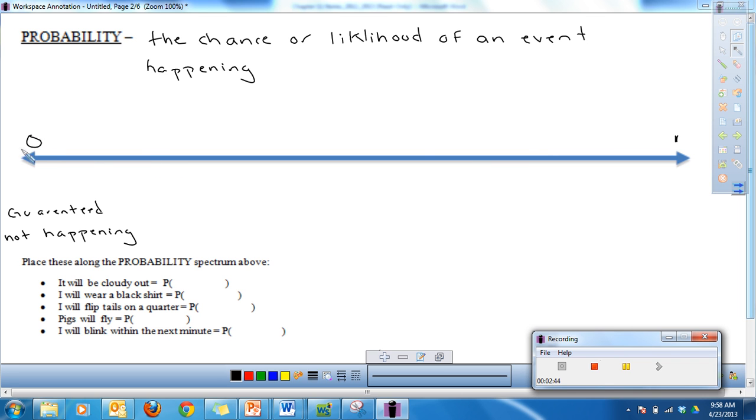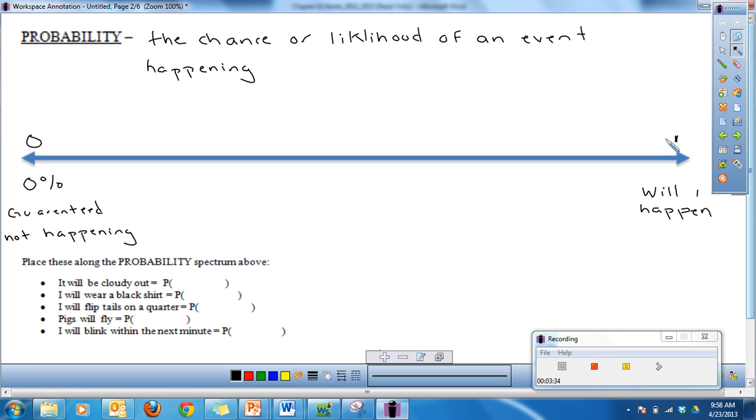We can think of the chance of that happening as a 0, or as a 0%. On the other end of the spectrum is this will happen, guaranteed to happen. For example, I might ask, what is the probability that you will take the end of year Explore? That will happen. That is guaranteed to happen. So the chance of that happening is 1, or 100%.